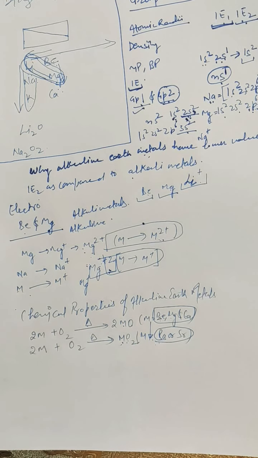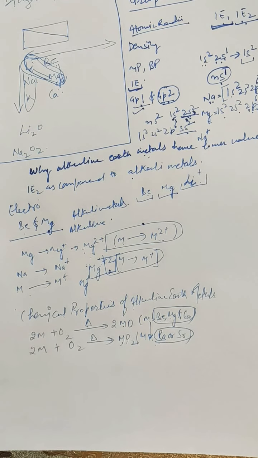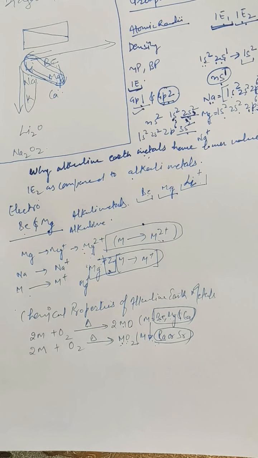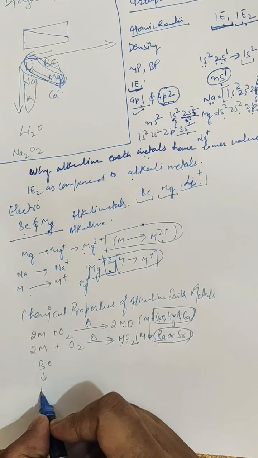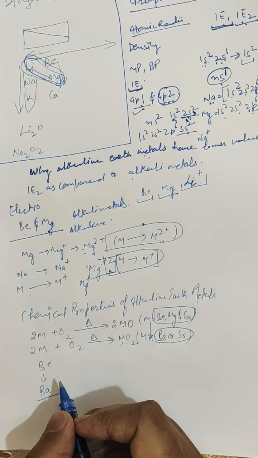Next are the oxides of these metals. The basic character of the oxides increases down the group, that is from beryllium to barium.